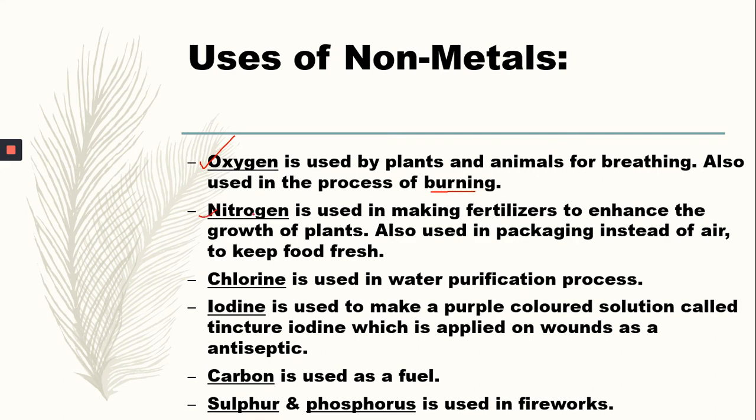Another non-metal is nitrogen, and nitrogen is used in making fertilizers. We also studied this in the first chapter, crop production and management, where we studied fertilizers. One fertilizer is NPK: nitrogen, phosphorus, and potassium. The main component is nitrogen, and it is used to enhance the growth of plants by making fertilizers. It is also used in packaging instead of air to keep the food fresh.